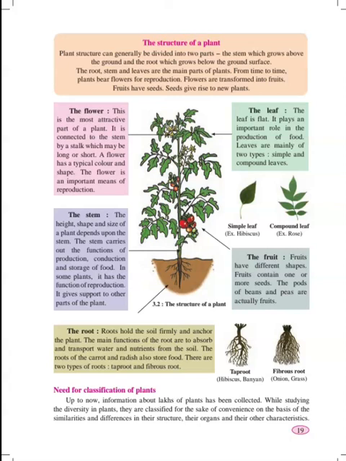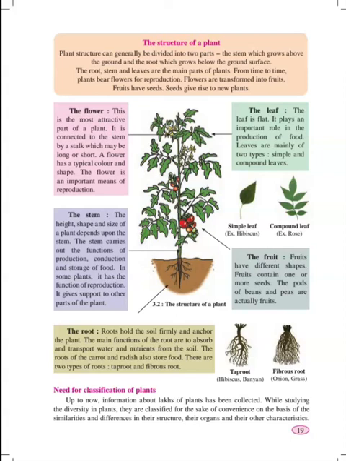A fibrous root has a structure like fiber, therefore it is called a fibrous root. It does not have a long and deep-going root, whereas a taproot goes deep into the soil and it has a tip point, therefore it is called a taproot. It is very much stronger as compared to the fibrous root. Roots hold the soil firmly and anchor the plants. The main functions of the root are to absorb and transport water and nutrients from the soil. The roots of the carrot and radish also store food.